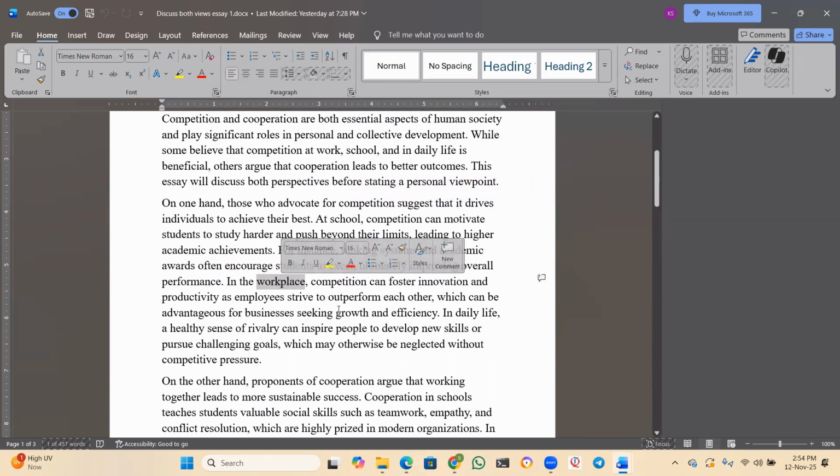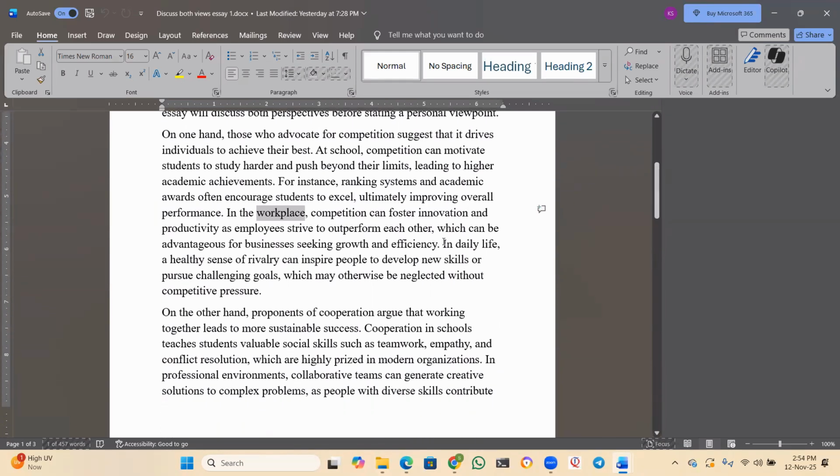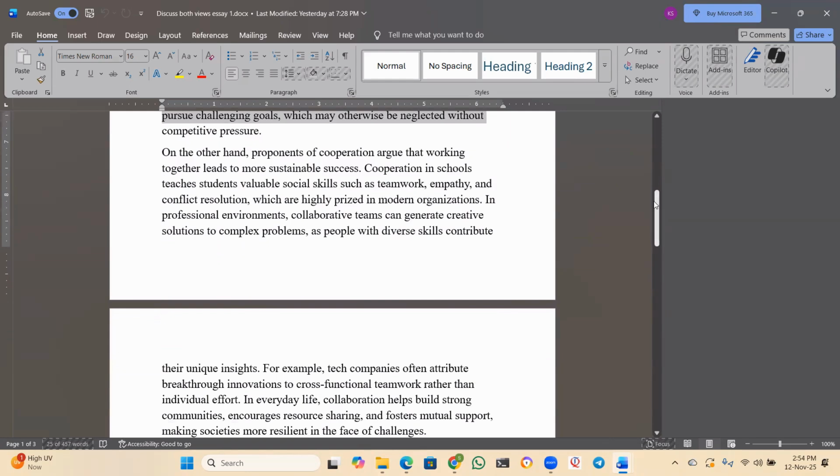I did not give any example because we can write only one example per body paragraph. If I write an example for this also, then it will become very lengthy, and I don't want any lengthy paragraphs here. Then again, I thought, what is the advantage of having competition in daily life? And I presented the idea in the last sentence. Done. My first body paragraph is done. And then I generated ideas for the second body paragraph, in the first 5 minutes only, guys. In the first 5 minutes, you should generate ideas.